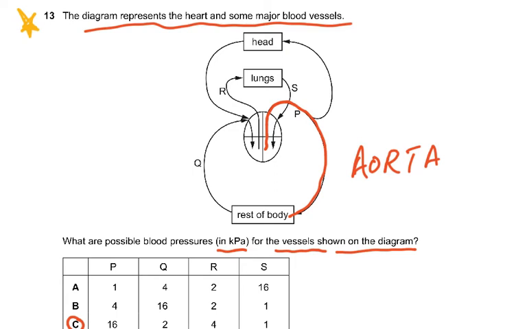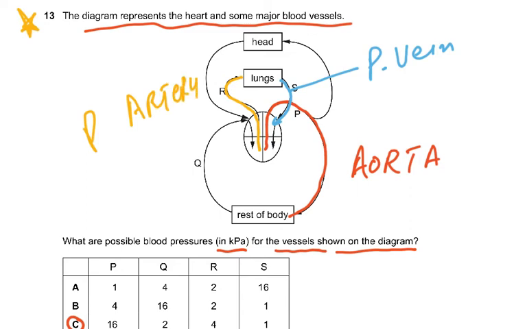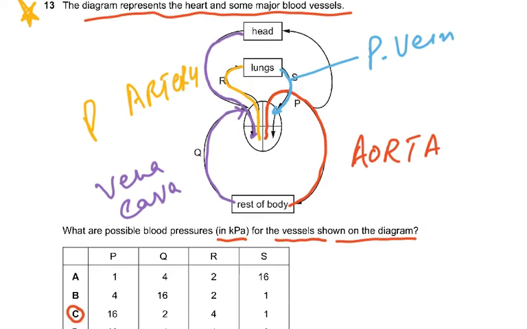Then what is S? Coming out of the lungs and going to the left side. Pulmonary vein. What is R? Coming here, going to the lungs, pulmonary artery. And what is this one coming here, head, and coming here to this, and also coming Q, vena cava. Now, what are the blood pressures in kPa for the vessels shown in the diagram?